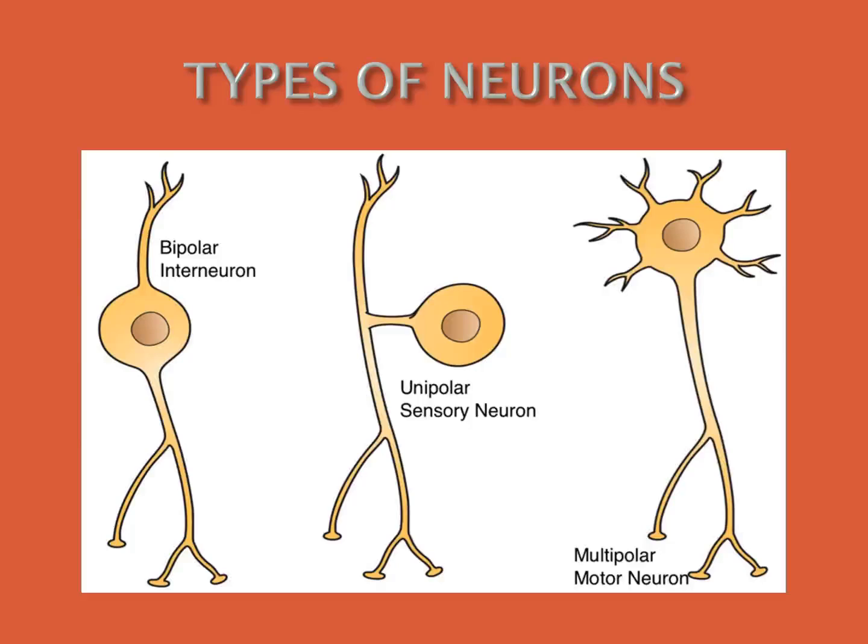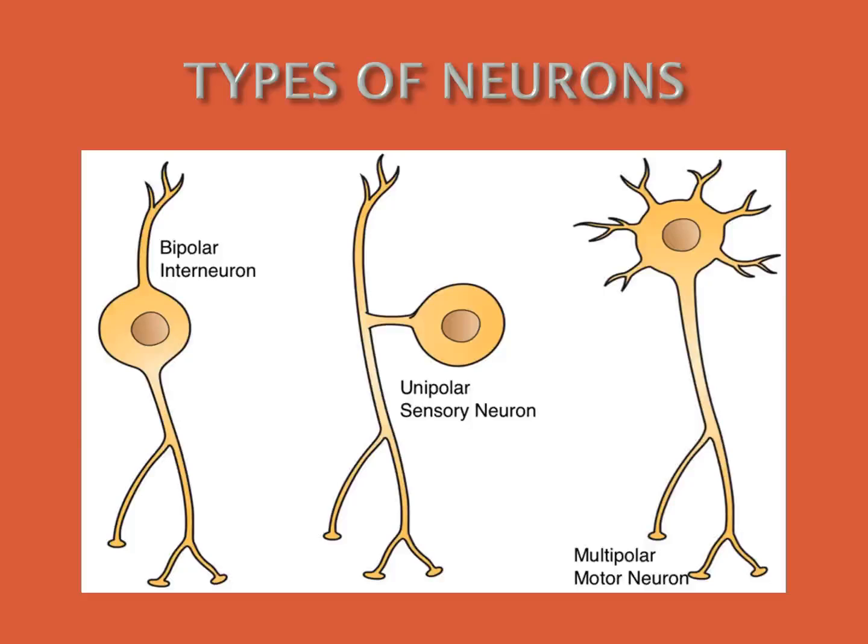Multipolar neurons. See the picture, multipolar. The cyton is the same as in the picture we studied. The nucleus is there, the cyton is there, dendrites are outside, and one axon is there.